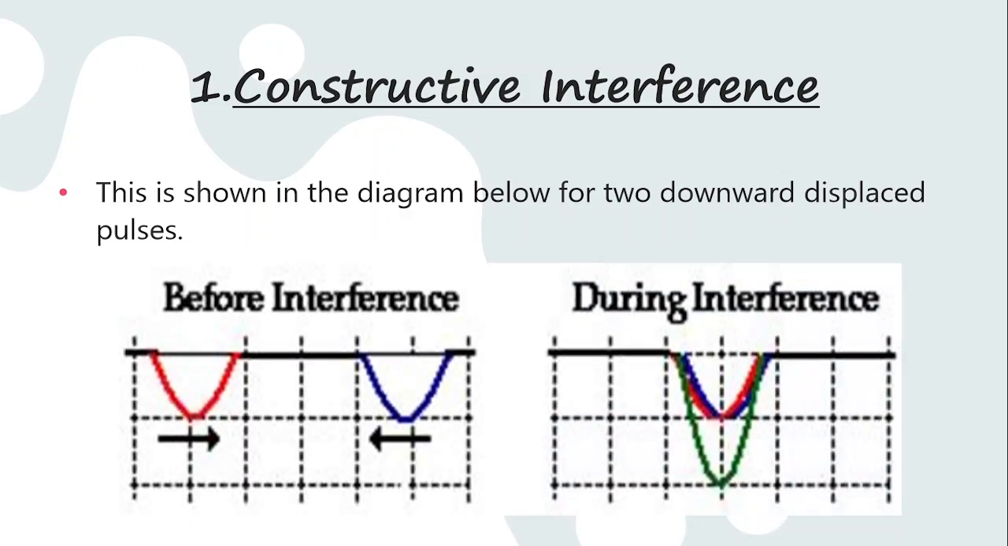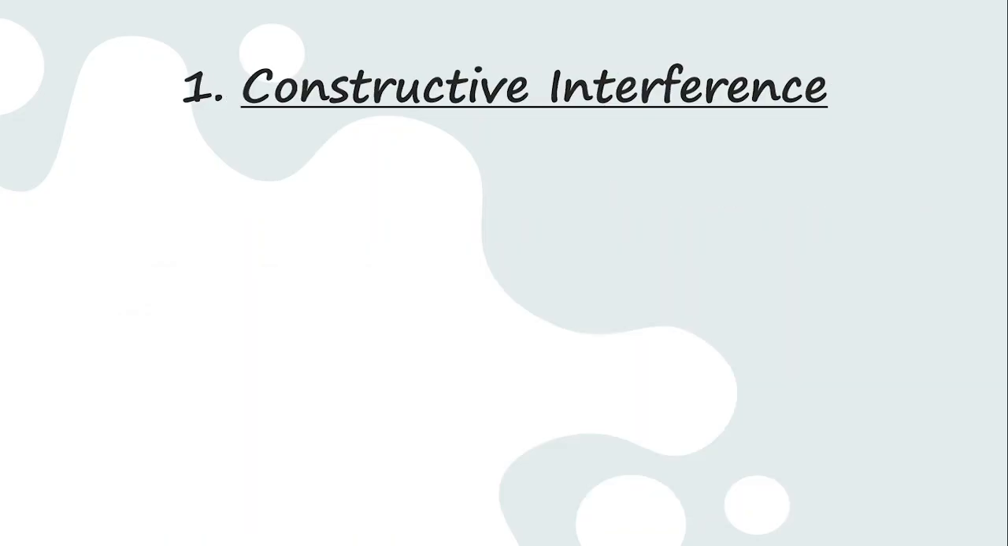Here is the diagram. As you can see, before interference, there are these two waves. Now, after interference, it creates another downward displacement. That's how this interference happens. As we said, it may happen because the waves have the same frequency, leading to such interference. So that's constructive interference. Moving on.